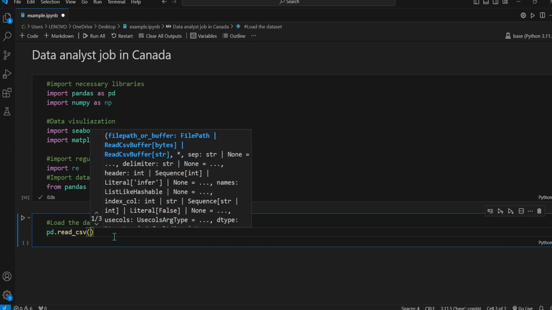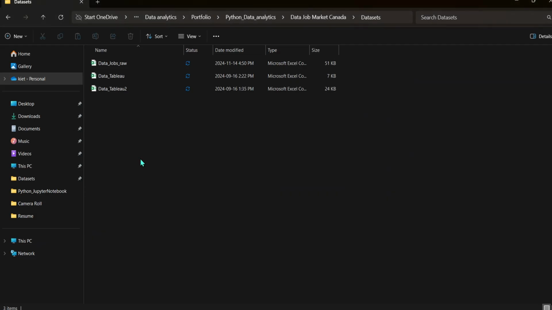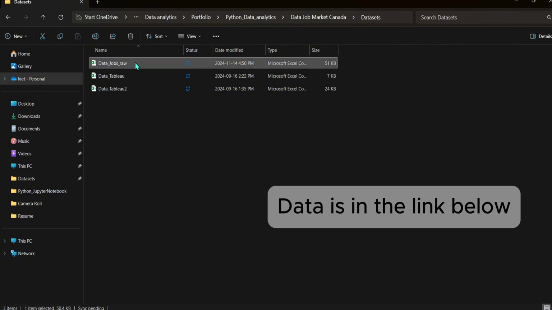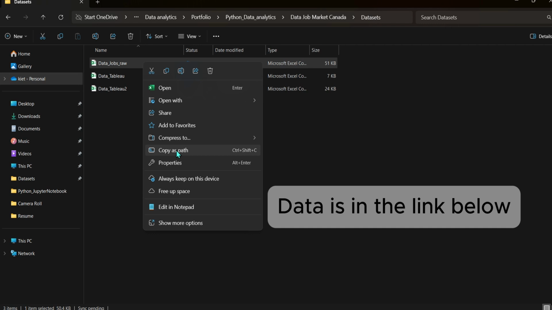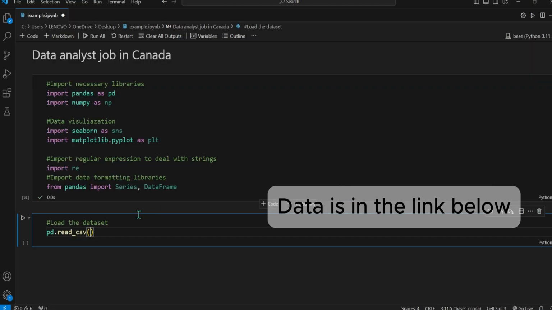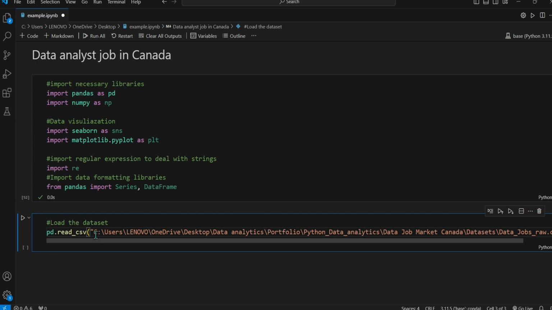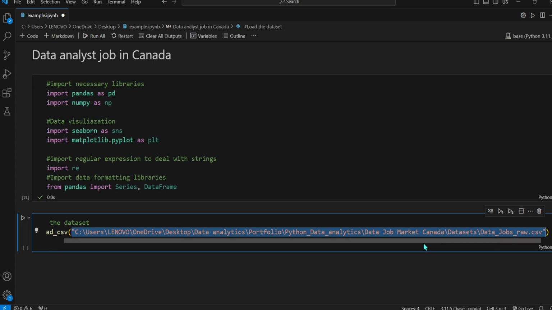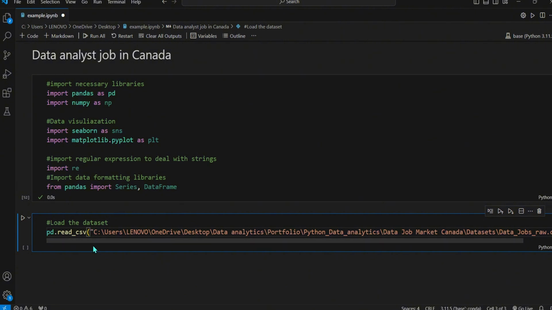And then we want to copy the file path. So I will go to my folder. This is the data that I will use. Right click, copy as path. And then we're going to paste the file path. Right now, it's understood as a text string. Basically, it's just a text string, it doesn't have any meaningful value. So what we want to do is put a lowercase letter r before this. You can see the color has changed. It means that it understands that this is the location of the file.